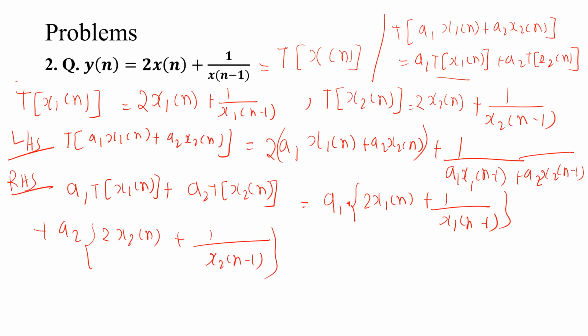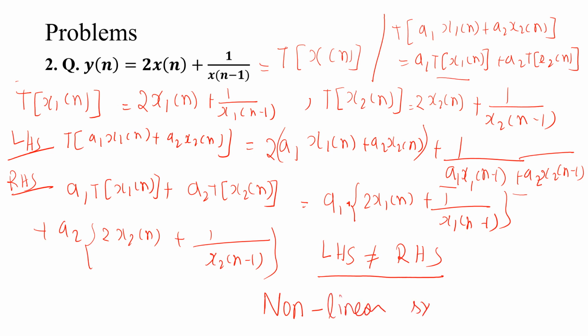You can see here a1 and a2 are multiplied, but in the LHS the denominator has them, so LHS is not equal to RHS. That means it does not obey the superposition theorem, so it is a non-linear system.